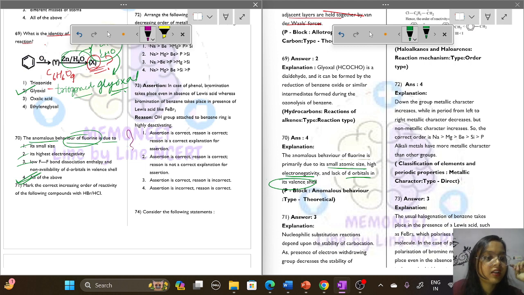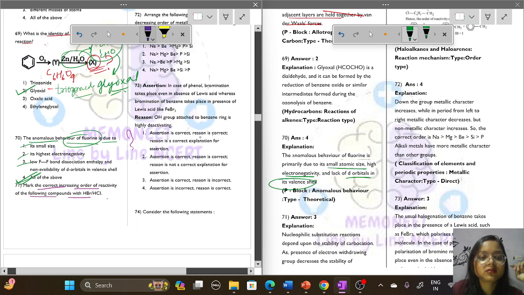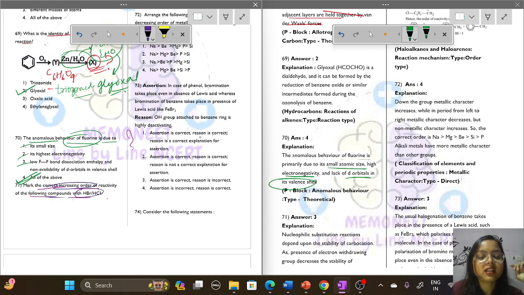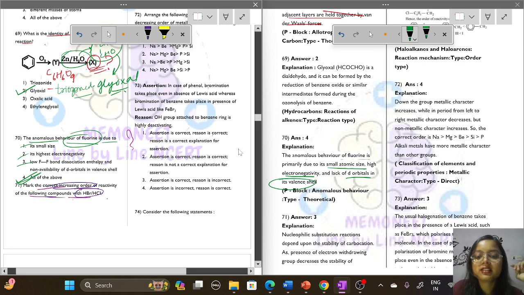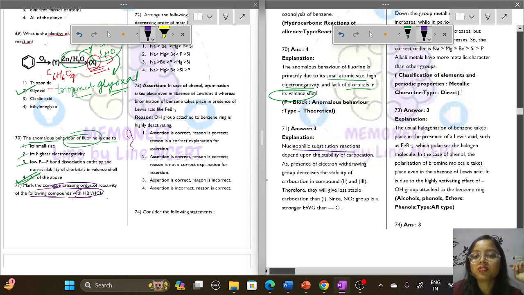Mark the correct increasing order of reactivity of the following compounds with HBr. Okay, let's choose the blue one. The correct increasing order of reactivity among the following compounds with HBr. So question number 71. It is a nucleophilic substitution reaction and it depends upon the stability of the carbocation.